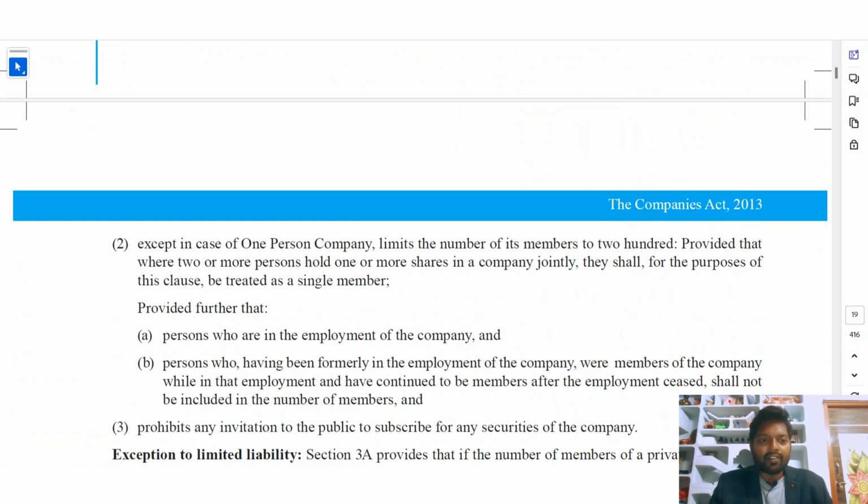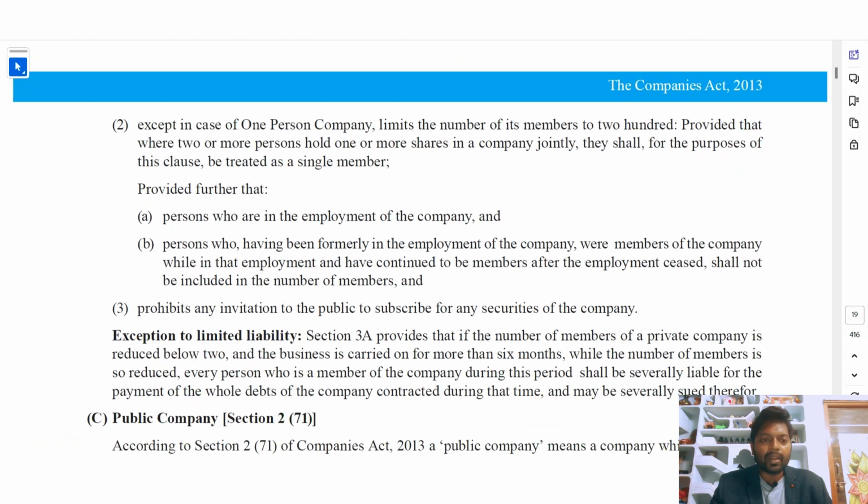And also, for the purpose of this clause, provided further that persons who are in the employment of the company, and persons who have been formerly in the employment of the company and were members while in that employment and have continued to be members after the employment ceased, shall not be included in the number of members. So one person is there and he used to work in the employment, and after his employment is closed, he is not counted as a member of this private company again.